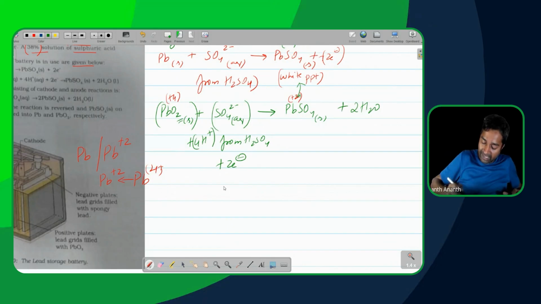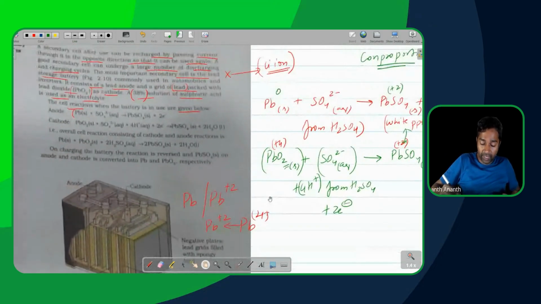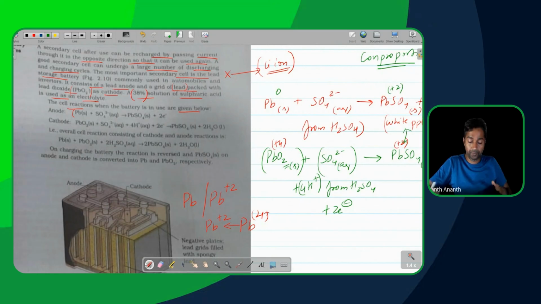Now, the overall reaction has been beautifully given. Have a look at the overall reaction here.